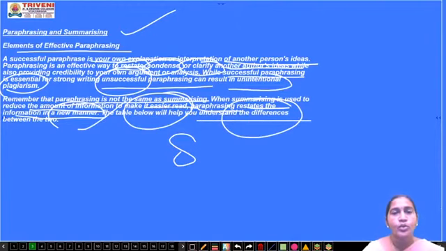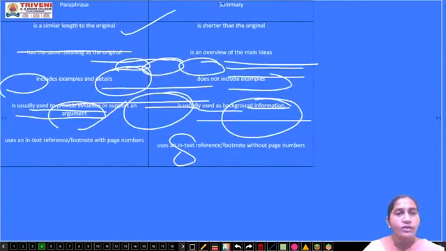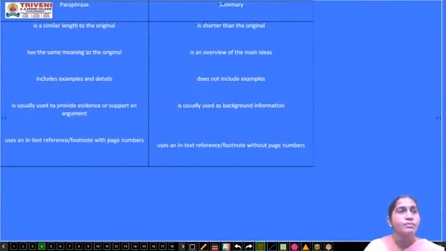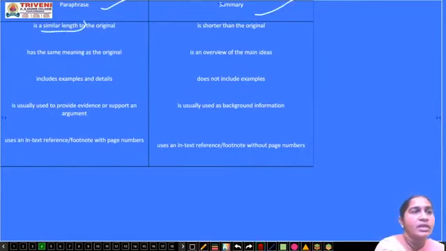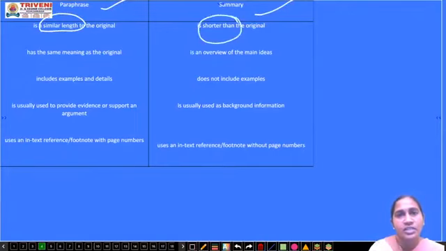The table below will help you understand the differences between the two. Now you will see the difference between these two, paraphrase and summary. Paraphrase is a similar length to the original. Summary is shorter than the original. This is the point you should keep in mind.